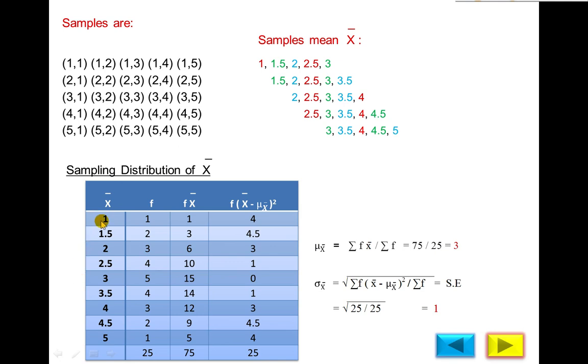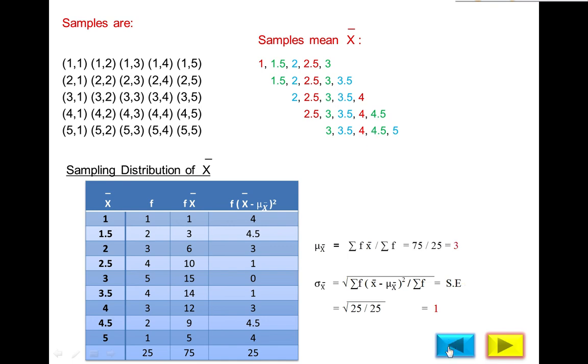And how many times does 1 occur? 1 time. This is called frequency. 1.5 occurs 2 times, so the frequency of 1.5 is 2. 2 occurs 3 times, 2.5 4 times and so on: 5 times, 4 times, 3 times, 2 times, 1 time. Total number of observations will be 25 because there are 25 sample means.